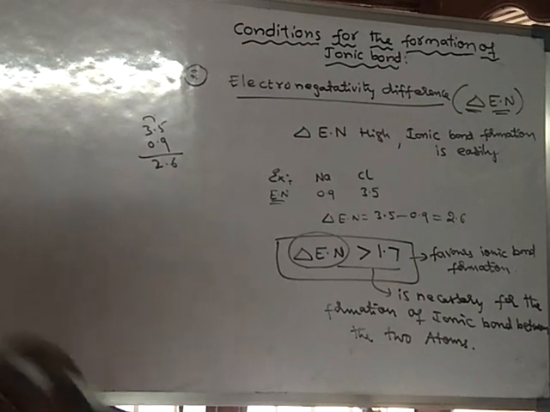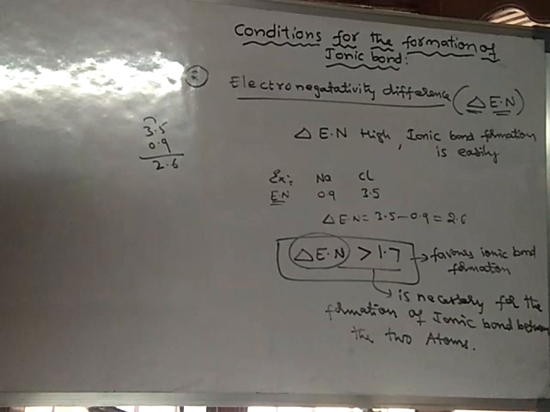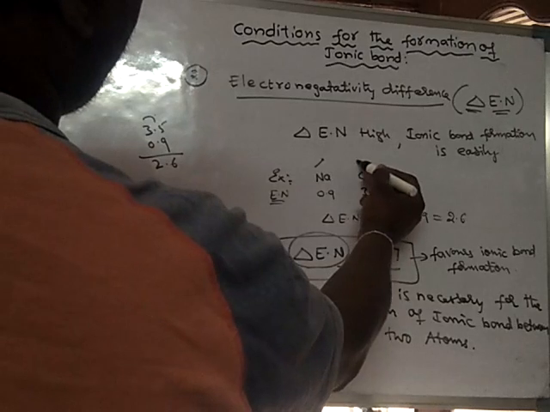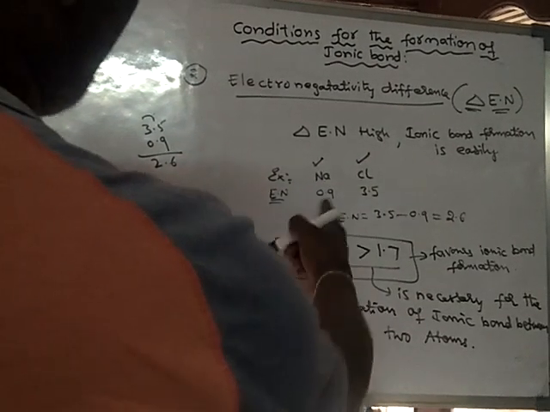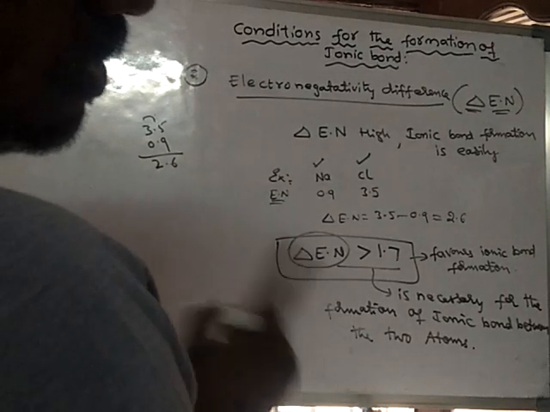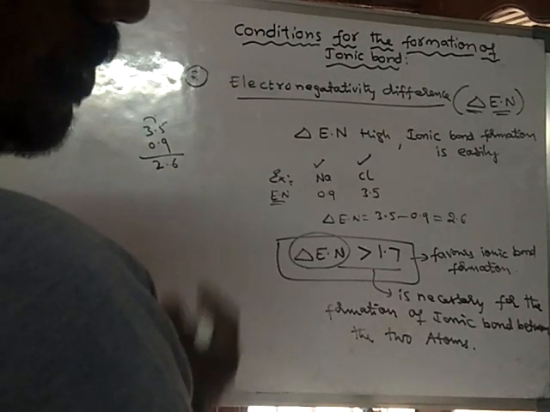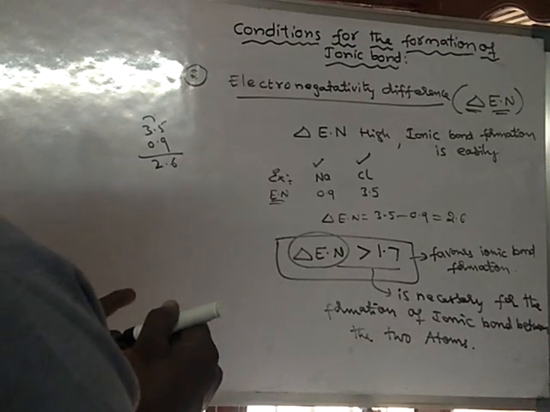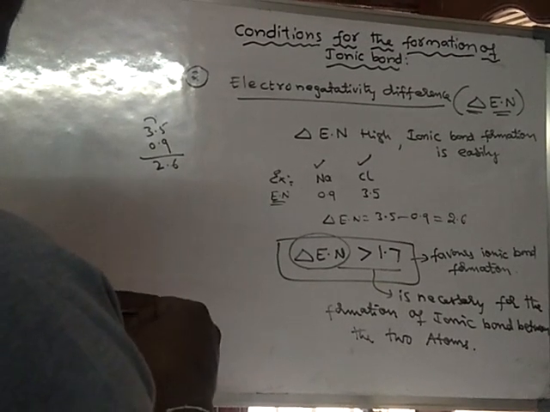That is the necessary condition for the formation of an ionic bond. One should be a metal and the other a non-metal, and when these conditions are met, ionic bond formation takes place.